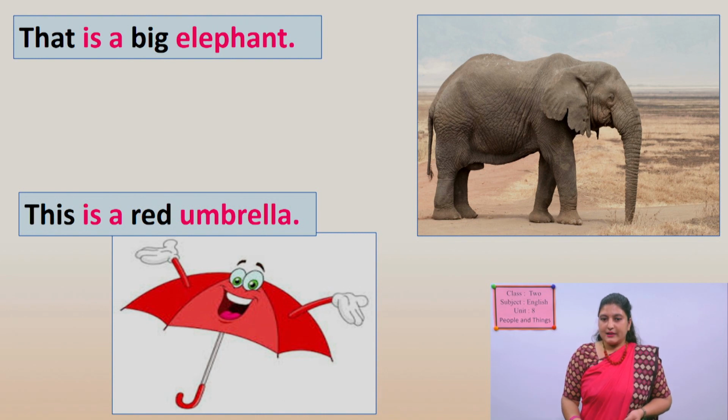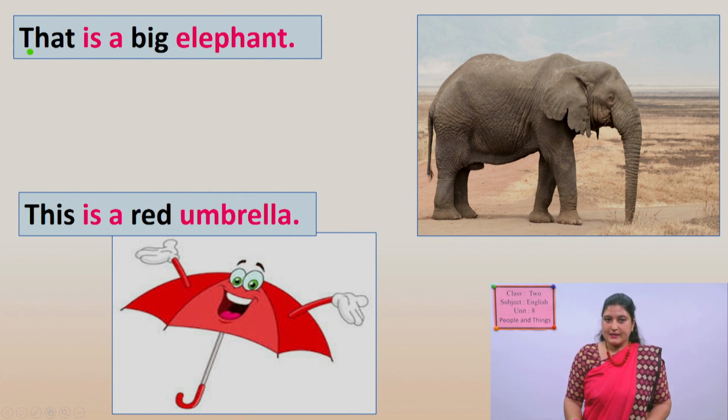Yes. Okay. Then look at the next picture. What is it? This is an umbrella. Yes. This is an umbrella. And what is its color? Look here. What is its color? Red one. Yes. It looks very beautiful. Red umbrella. Yes. Let's read the sentences about the pictures given here.